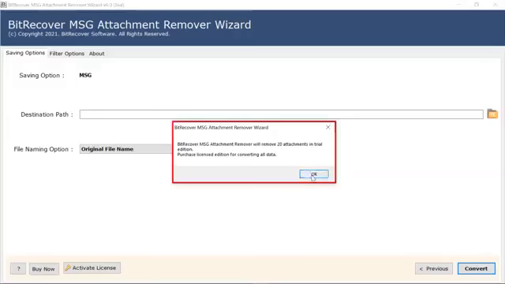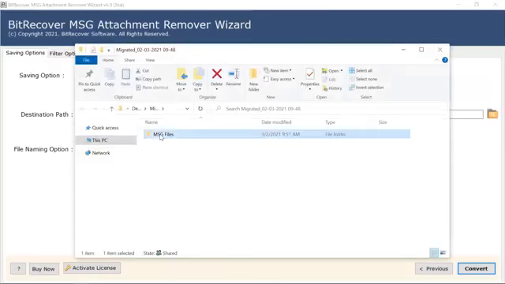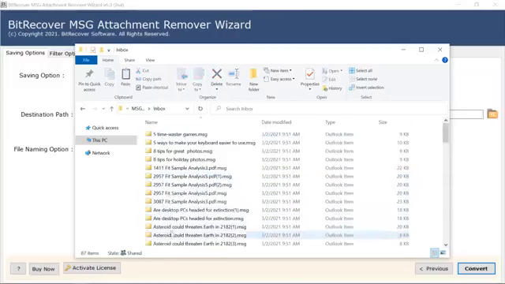Trial version: remove first 20 emails attachment per folder. Get your MSG data with removed attachments.